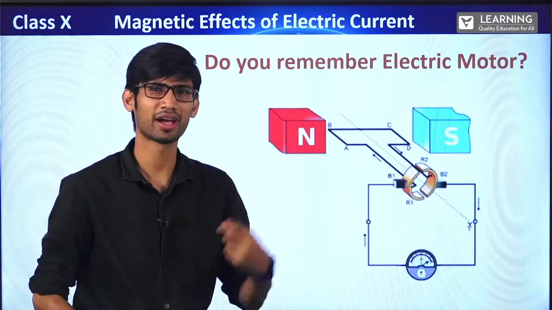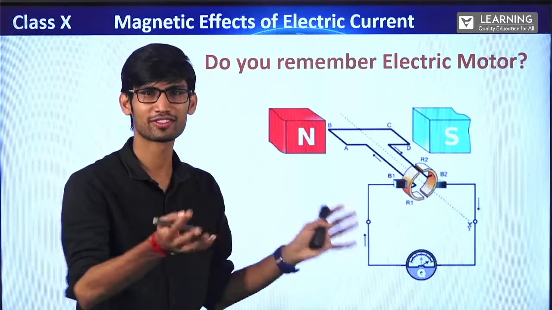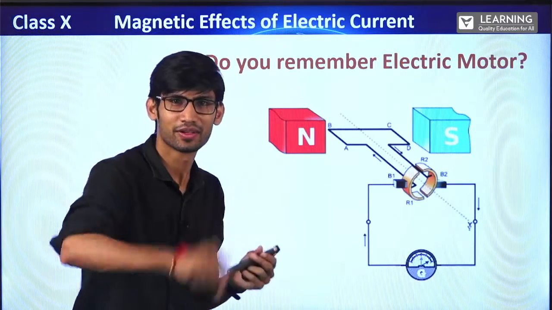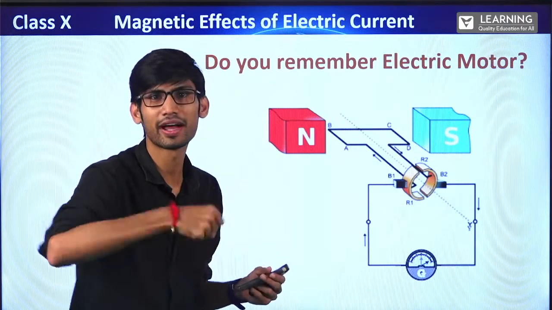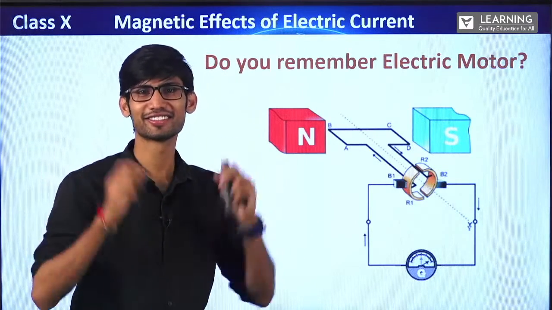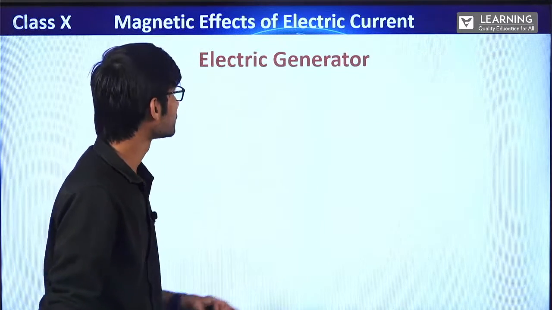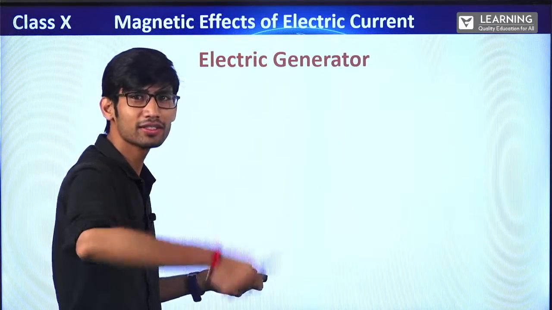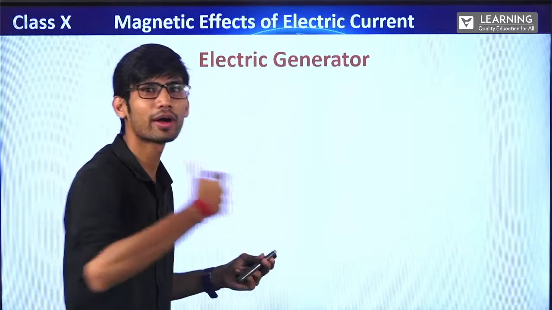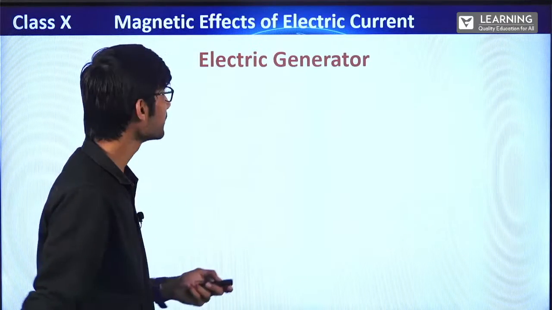If you go to any marriage party, you will see a green colored generator there, right? They rotate it by hand with the handle, correct? And the electricity is generated. So an electric generator generates electricity. That rotating thing by hand is nothing but mechanical energy. We are providing mechanical energy, right?